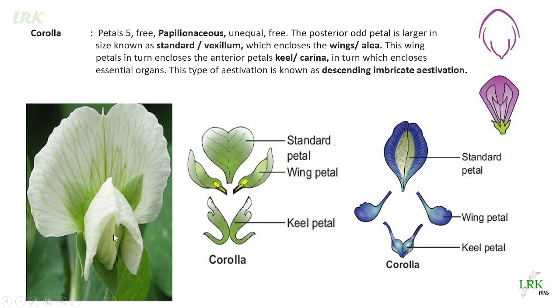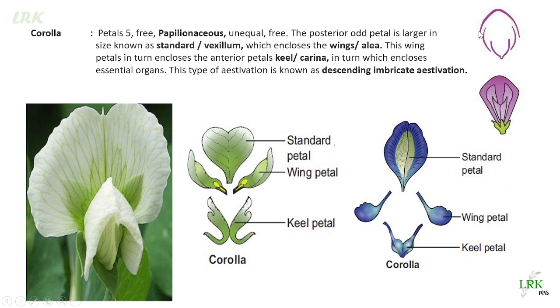And during pollination, we see the piston mechanism here. When the insect comes and sits on these petals, it pushes the petals down, and the essential organs get exposed. Such type of mechanism, we call it as piston mechanism. So here the estivation is descendingly imbricate estivation.